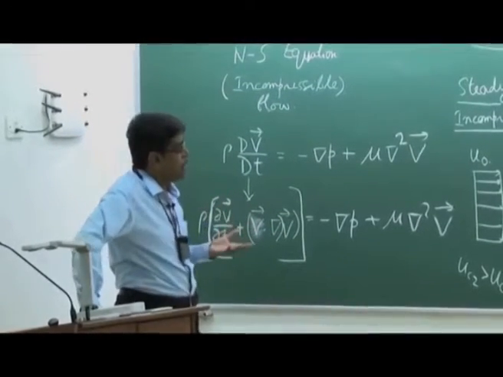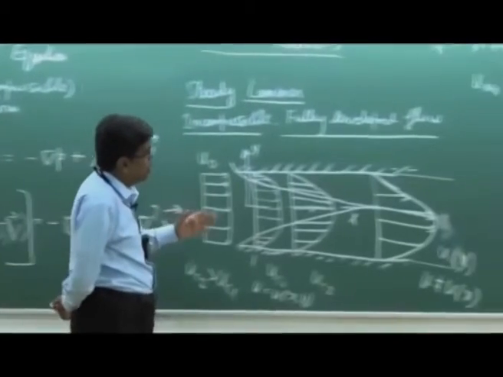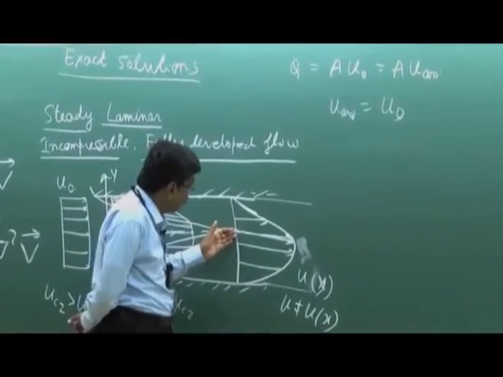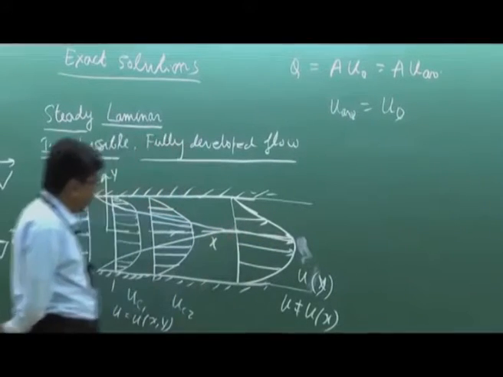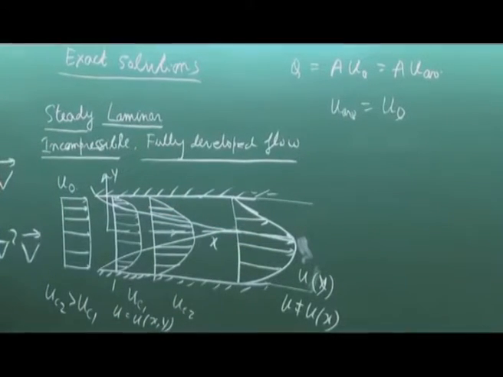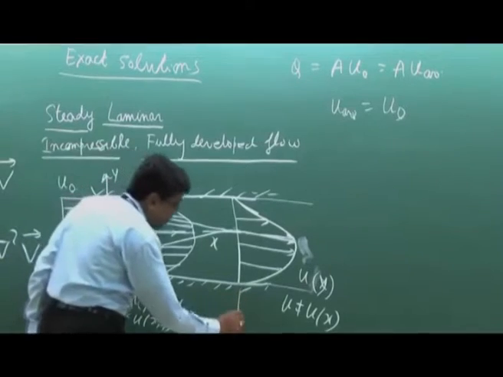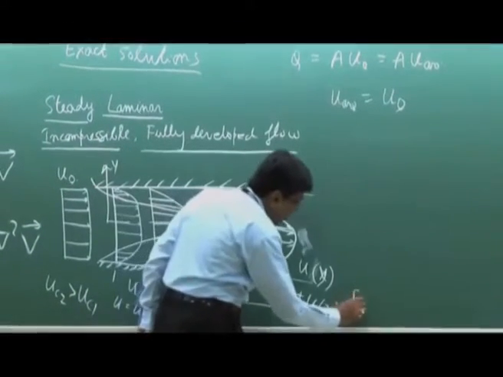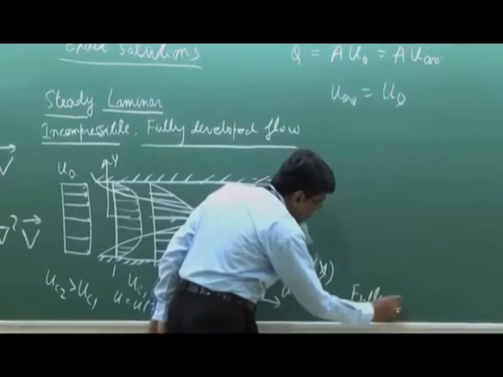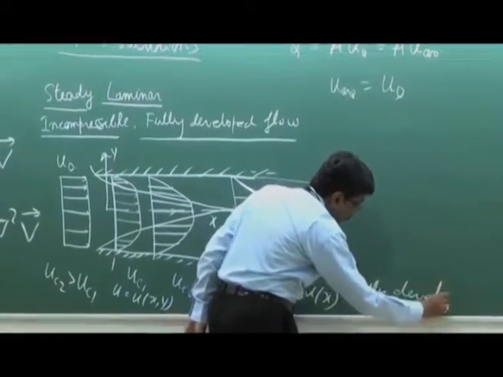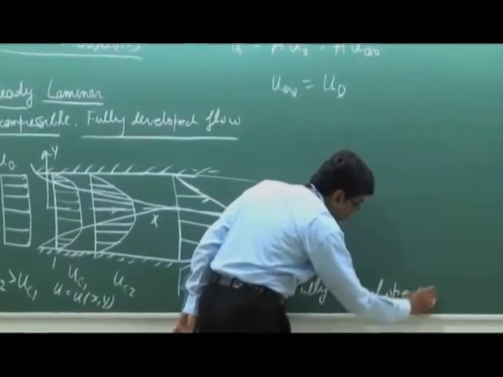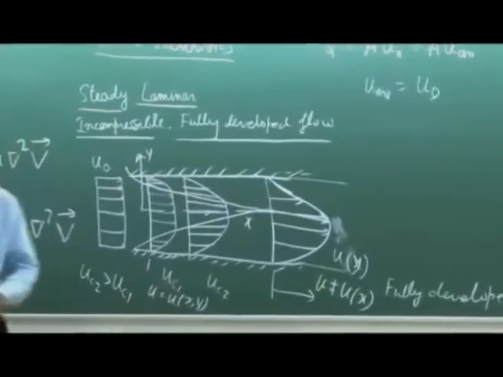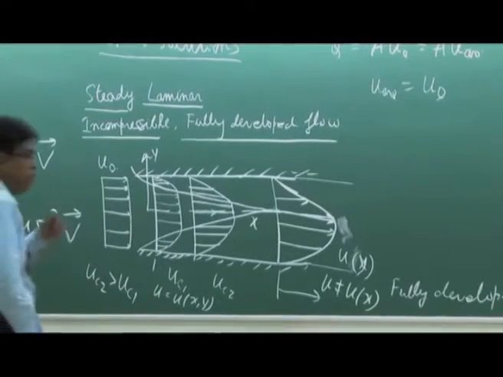Okay, that will be discussed afterwards, but now you know this thing, that after this region, when the two boundary layers merge, we get a profile like this. Now beyond this region, flow is known as fully developed flow.